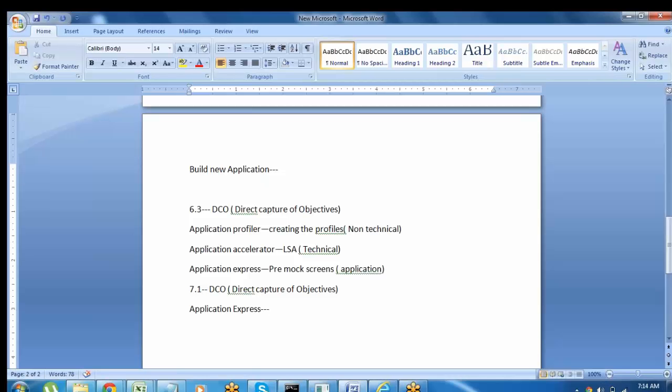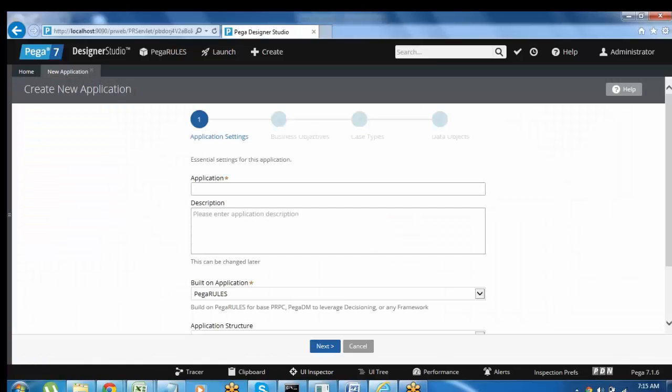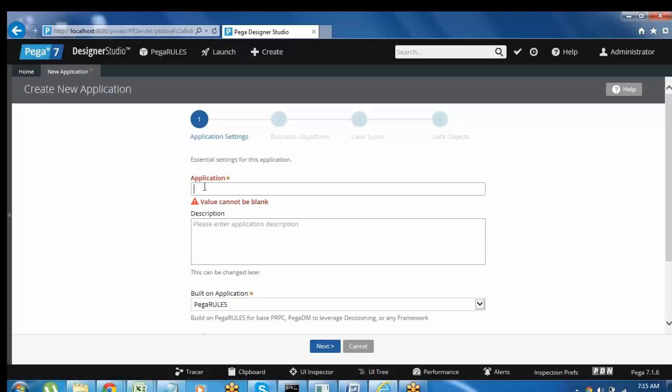So if you want to build an application in 7.1, we can directly use the Application Express for building the application. How to build an application? We have to click on this Create Application. Here we have 4 stages. So at the time of building a new application, you will have 4 stages. Application Settings means you have to enter your application name, for example.